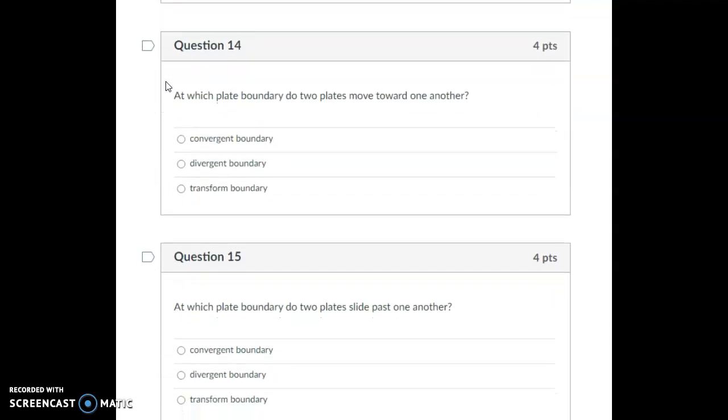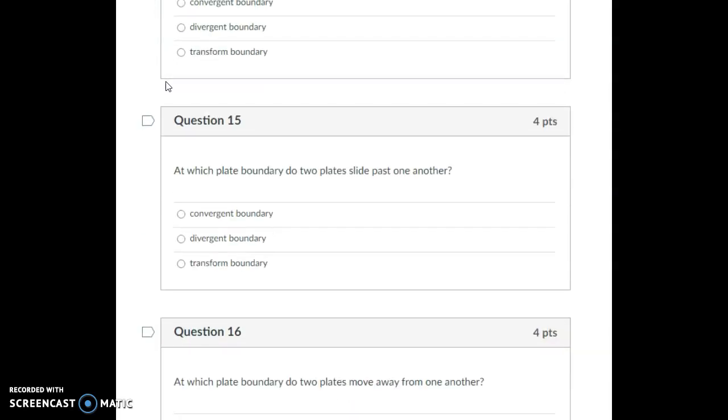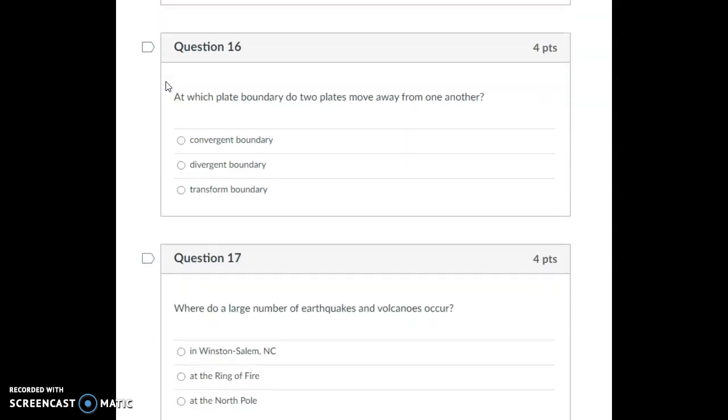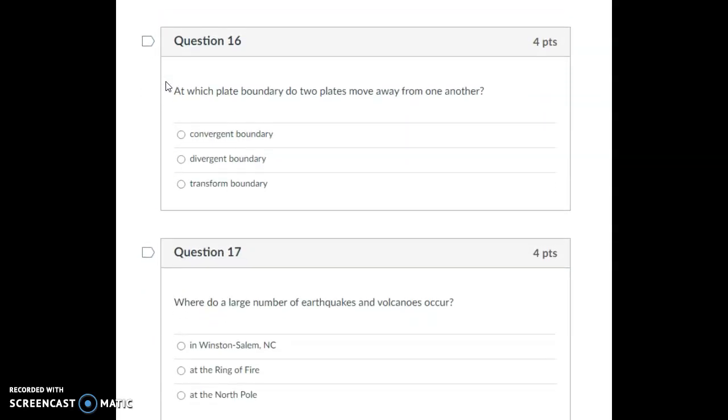Question 14. At which plate boundary do plates move toward one another? Convergent boundary, divergent boundary, transform boundary. Question 15. At which plate boundary do 2 plates slide past one another? Convergent boundary, divergent boundary, transform boundary. Question 16. At which plate boundary do 2 plates move away from one another? Convergent boundary, divergent boundary, transform boundary.